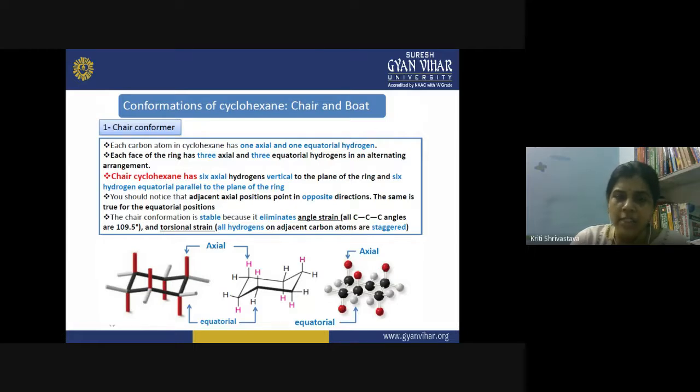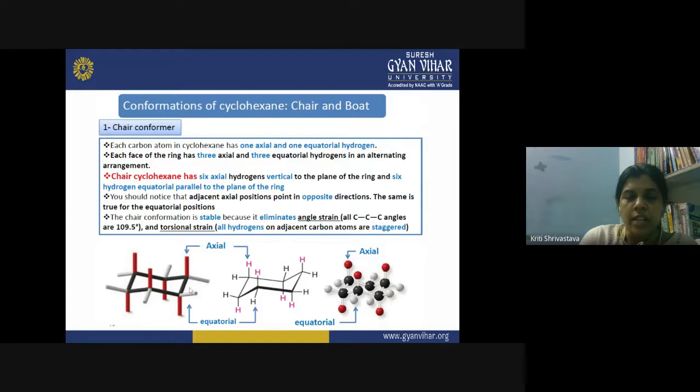You can notice that the adjacent axial positions point in opposite directions, and the same is true for the equatorial positions. If you look at two adjacent carbon atoms, on carbon atom 1 the axial hydrogen is pointed above the plane of the molecule, and on carbon atom 2 the axial hydrogen is below the molecule.